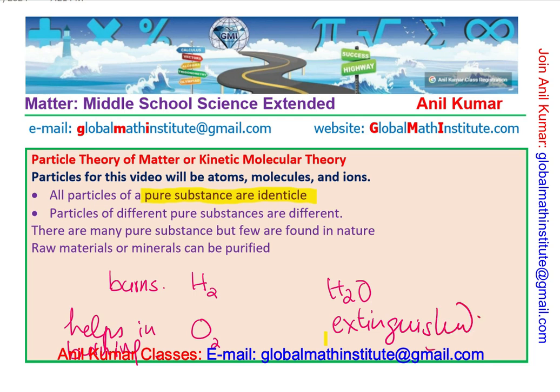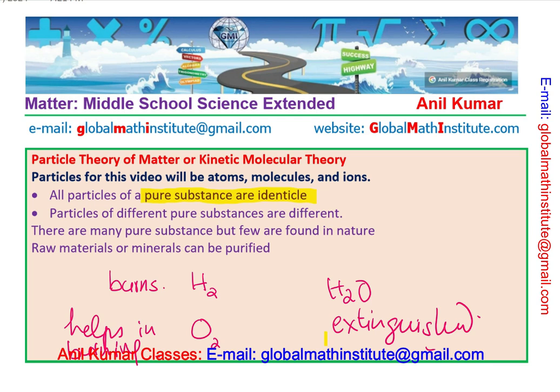So, what you see is that hydrogen as a gas is made up of only one type of atoms, which are hydrogen atoms. It gives its characteristic property of burning by itself, right? And oxygen helps in burning. Those are those kinds of particles. However, if you add these two and are in a position to make another substance which has molecules of water, they help you extinguishing the fire, right? You see how they are different, right?